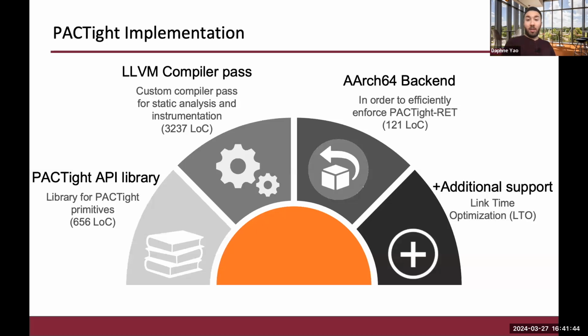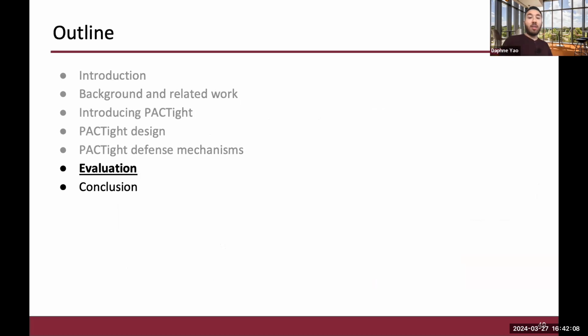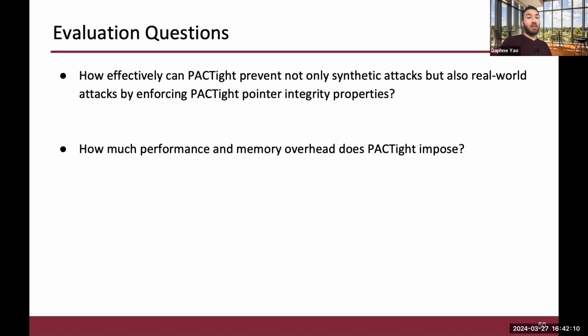And we also use link time optimization, which is an optimization that is done to combine all the source files into one single file. So if you have a very big program and you combine them, link time optimization combines them all into one big source file. And this is good because it allows the compiler to optimize any accesses that are done before we do our instrumentation. And so let's take a quick look at the evaluation of PACTight.